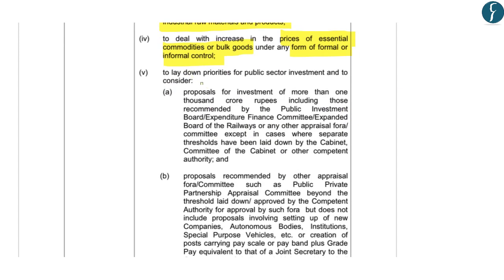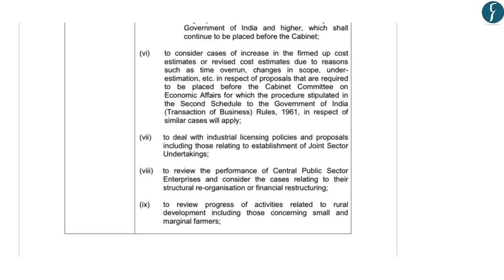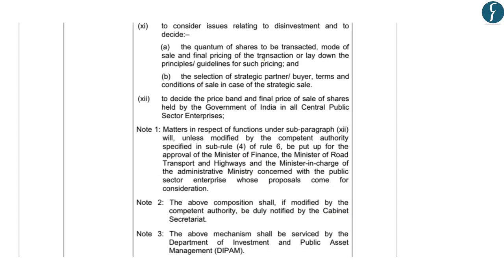Further, it also lays down priorities for public sector investment. Next, it also deals with industrial licensing policies and proposals, including those relating to establishment of joint sector undertakings. Further, it also reviews the performance of central public sector enterprises and considers cases with respect to their structural reorganization or financial restructuring. Next, it also reviews progress of activities relating to rural development, including those concerning small and marginal farmers. Further, it also considers issues relating to disinvestment.